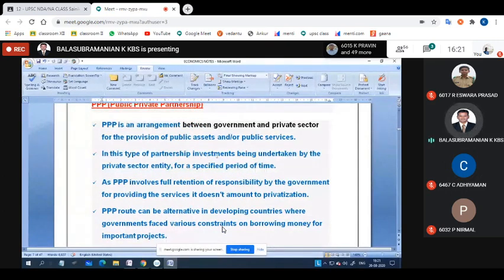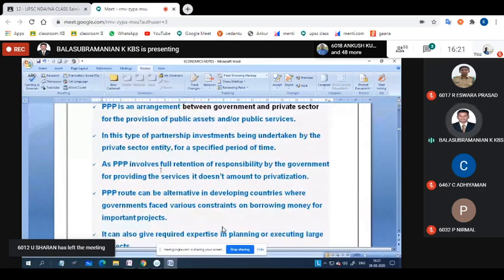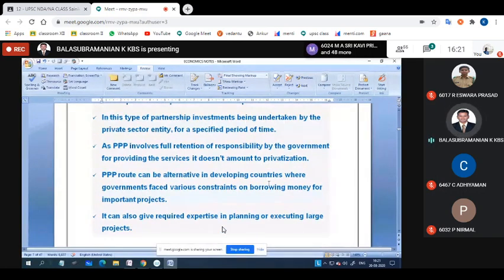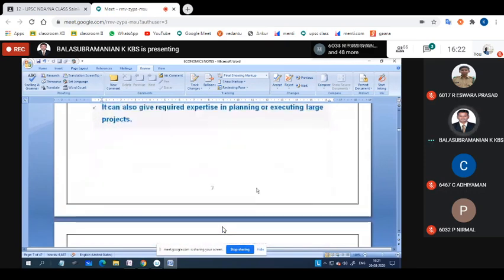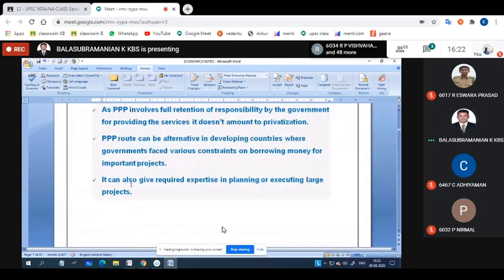And in this type, the partnership investment is undertaken by the private sector's entity for a specified period of time. PPP involves full retention of responsibility by the government for providing the services. It does not amount to privatization because it is undertaken by the government, but the resource will be government's and it is taken up by the private sector. It is a collaboration, cooperative sector like that. Okay, and it can also bring in the required experts in planning or executing large projects.